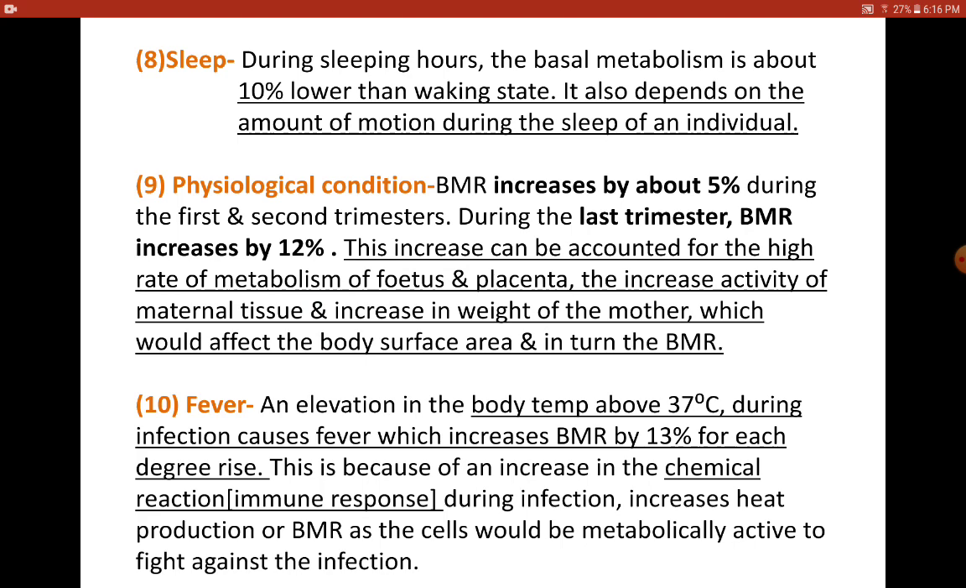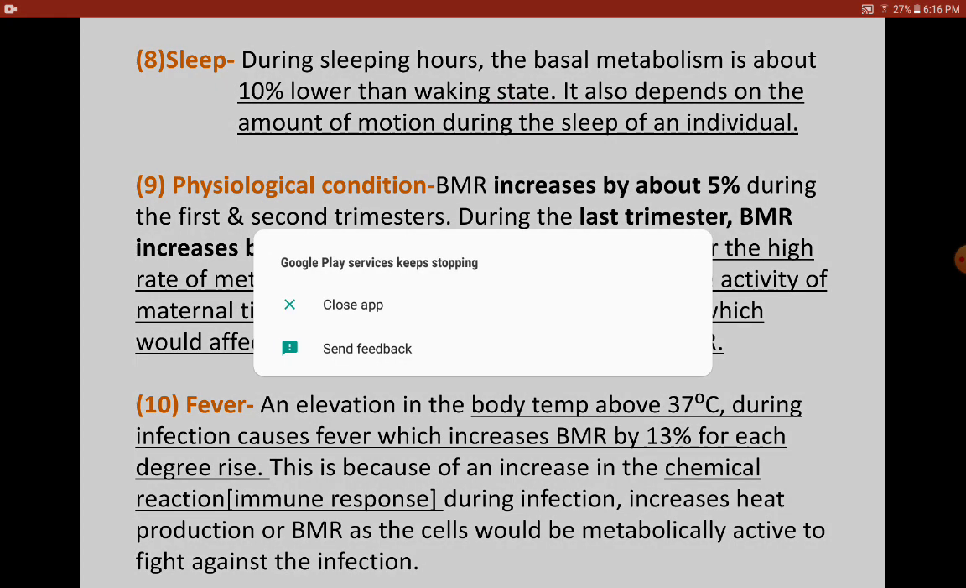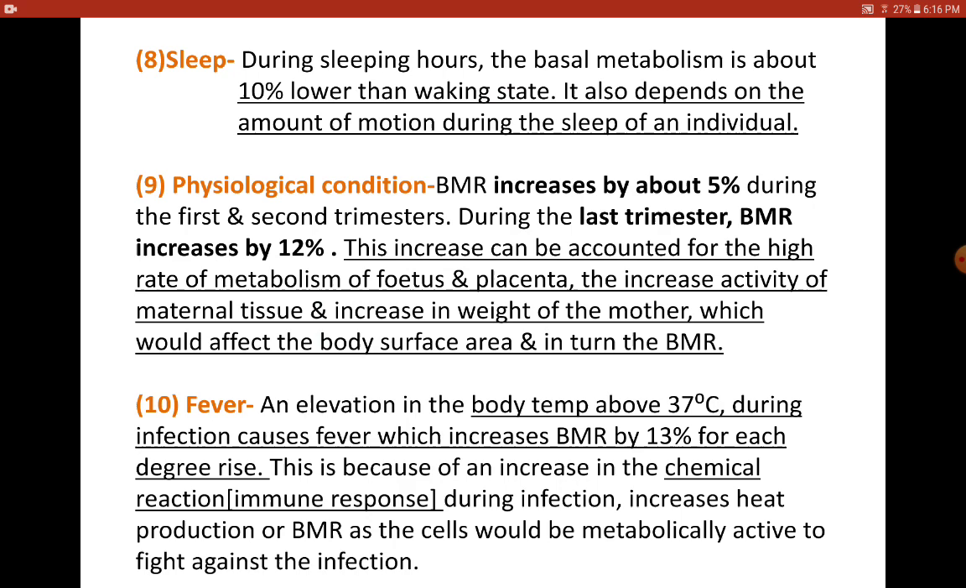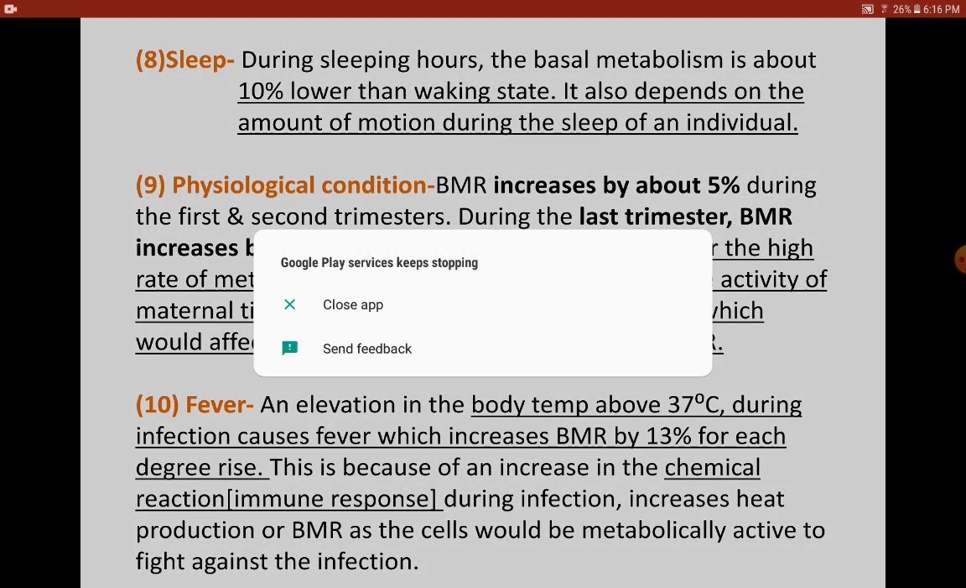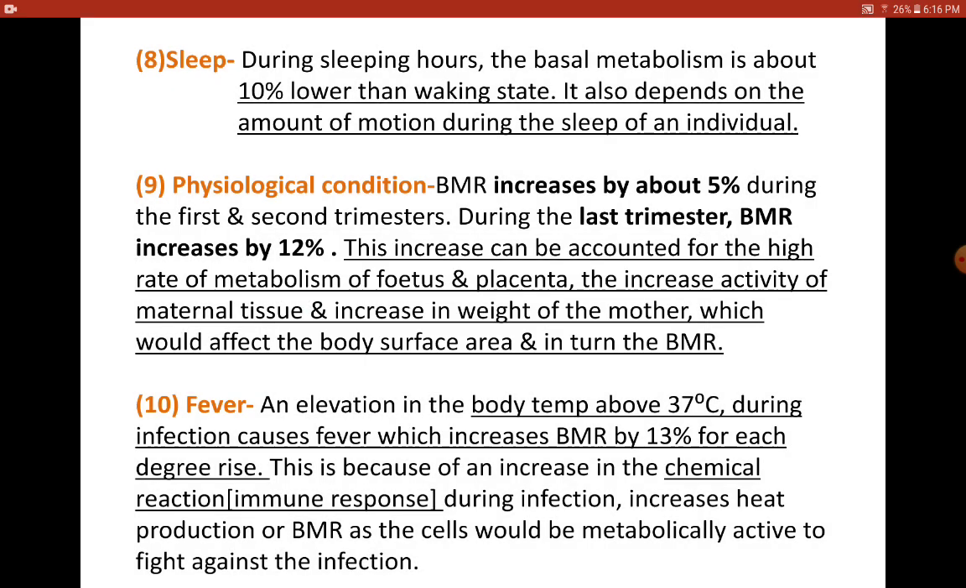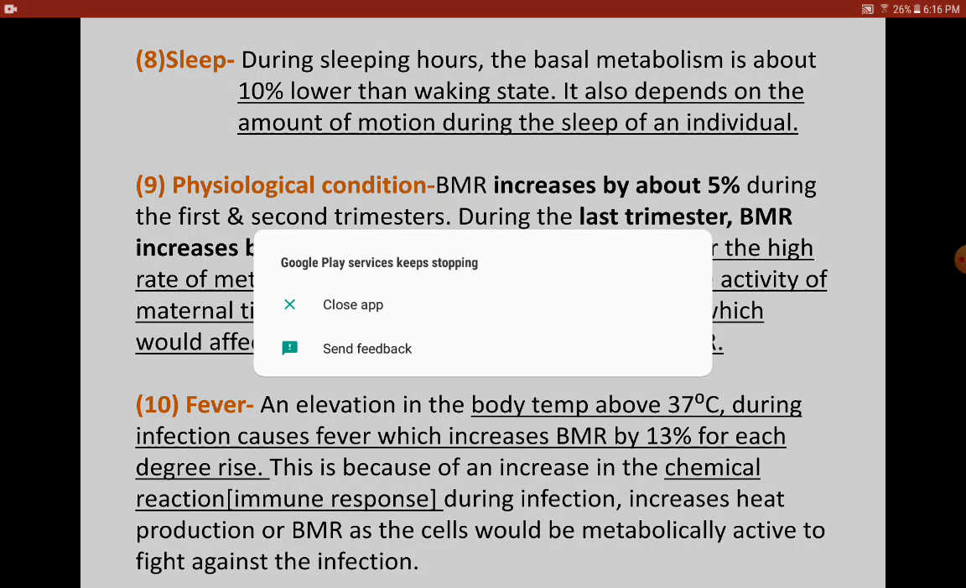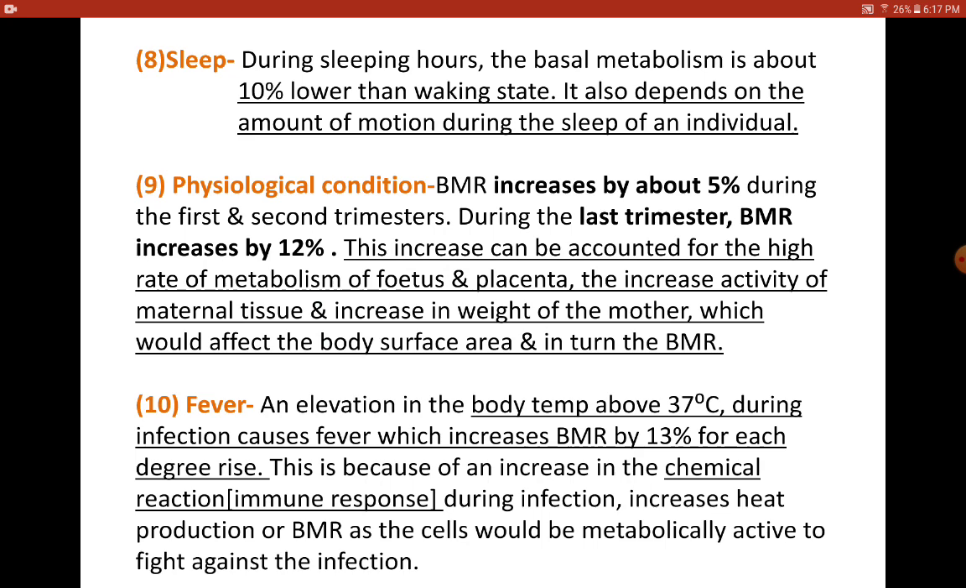Coming to sleep, during sleeping hours, basal metabolism is about 10% lower than in the waking state, and this BMR during sleep also depends on the motion that we make during the sleeping process. So we keep turning from this side to that side, or we keep changing our position while in sleep. Without our knowledge, we keep changing our position. So BMR is also affected by the motion that we come across in sleep.